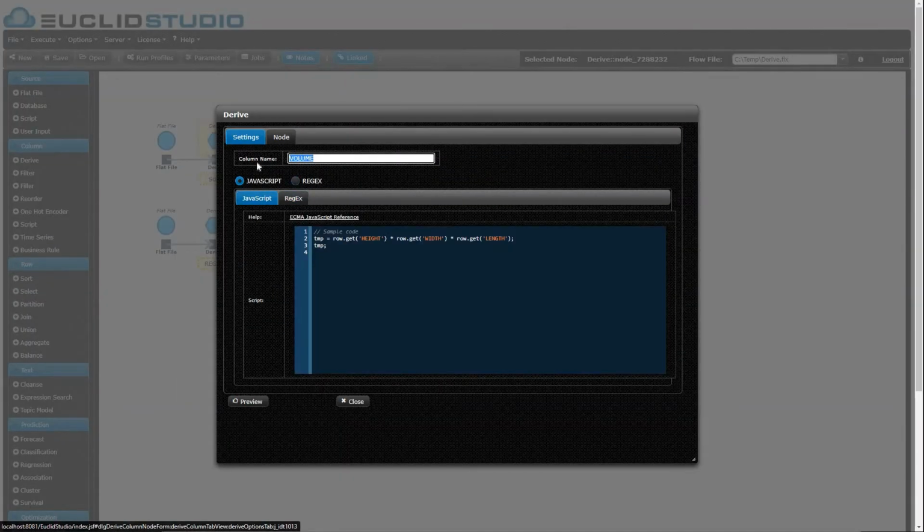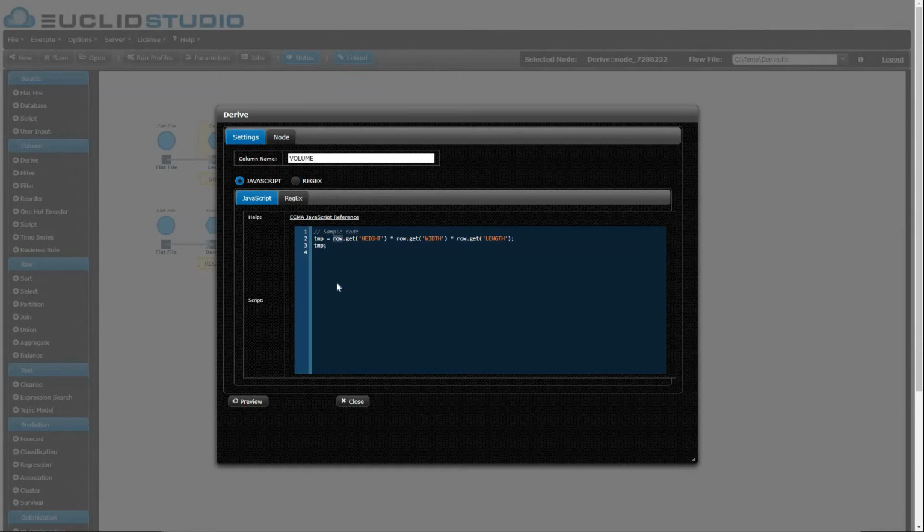So the first thing we need to do is to define the name of the column. So up top here, we're going to call it volume. We're going to use JavaScript to get us to the finish line for this example. We'll go ahead and select JavaScript here and then go to the JavaScript tab as well.